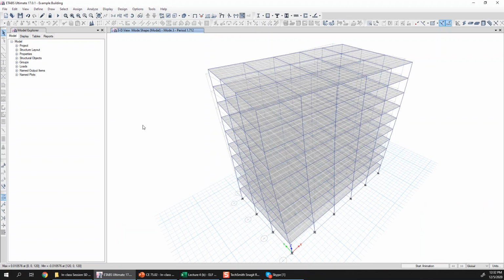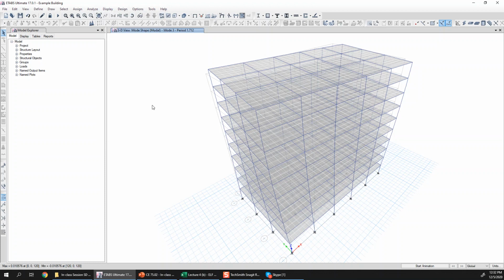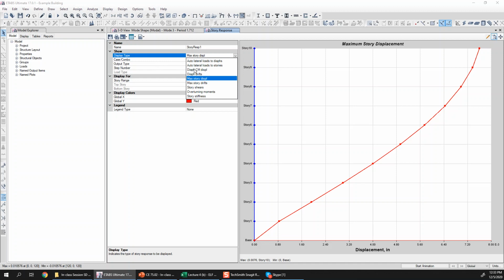One more thing you can check here is the actual mode shape vector, if you want to extract it for your own calculations or for reporting the data, for example. So you can go to Display and Story Response Plots. In that story response plot, you can go for the display type as the diaphragm center of mass displacement. So now it will basically show the displacement of the center of mass point at each story.